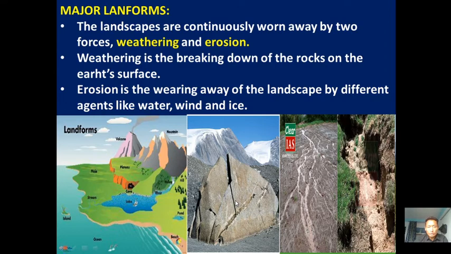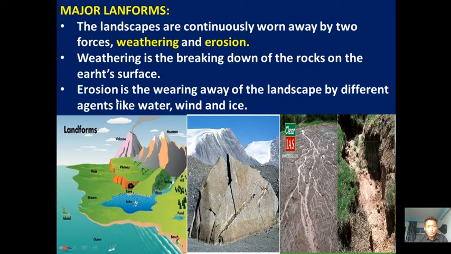After many years, these rocks will disintegrate, or break down into smaller pieces, many smaller rocks. That is called weathering.